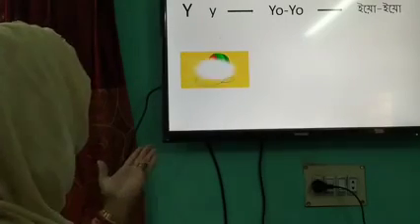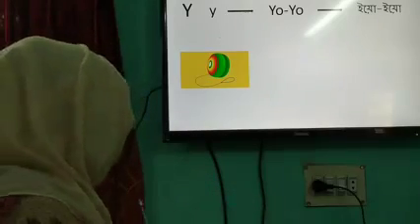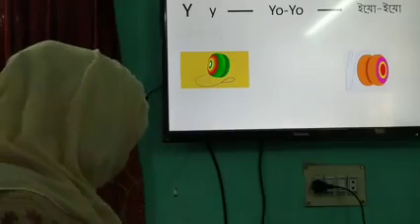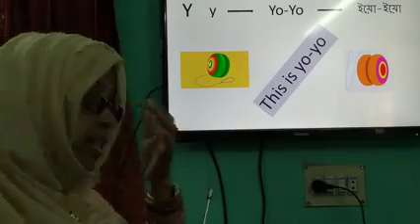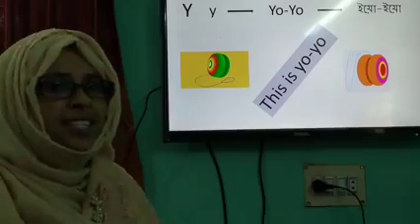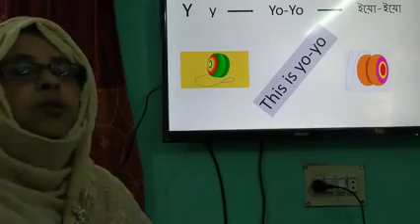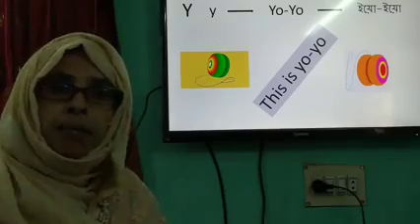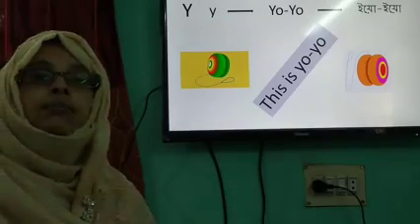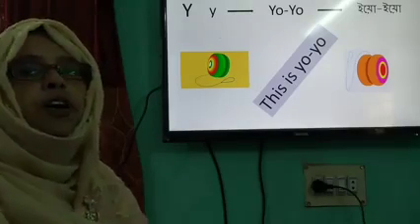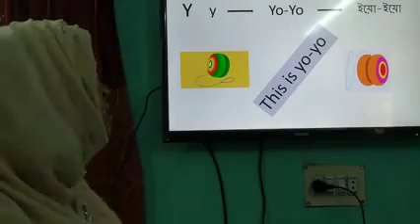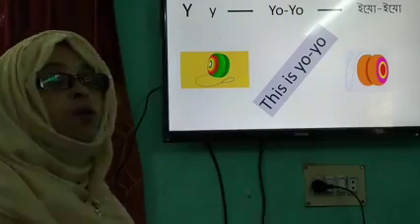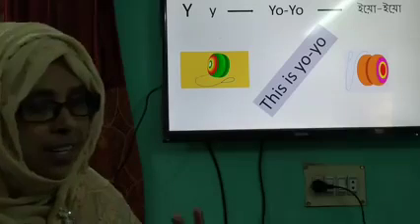Look, here is another picture for you. This is yo-yo. So we can say this is yo-yo. Y for yo-yo. Okay. So U for umbrella. Umbrella means chata. V for vase. Vase means fuldani. W for window. Window means janala. X for X-ray. X-ray means ranjan roshi. And here is Y. Y for yo-yo. Yo-yo means হচ্ছে yo-yo.